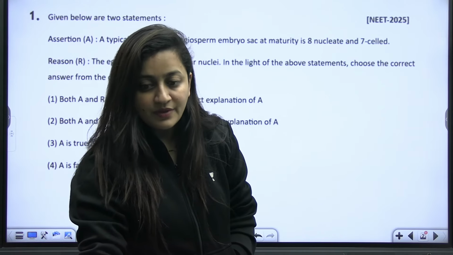Obviously, here both the statements are true, but reason is not the correct explanation of A. This line is not explaining why the wind and water pollinated flowers are not colorful. Because obviously these two are abiotic agents, they do not need fragrance, or I would say the nectar, to attract the pollinator. So that is why. Is that clear? So that's what you have to remember.